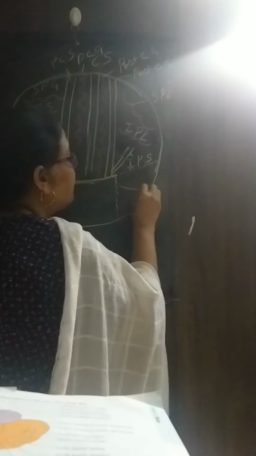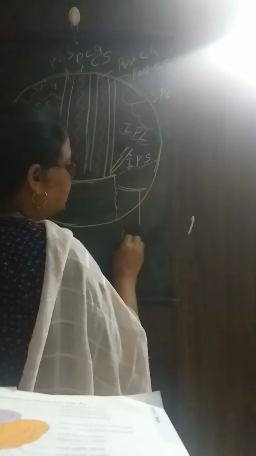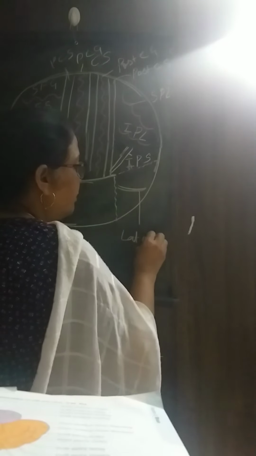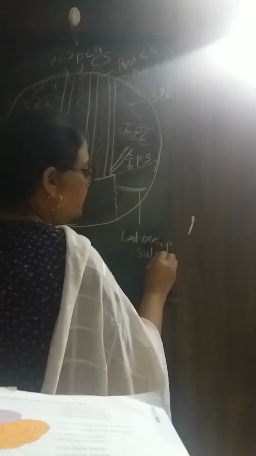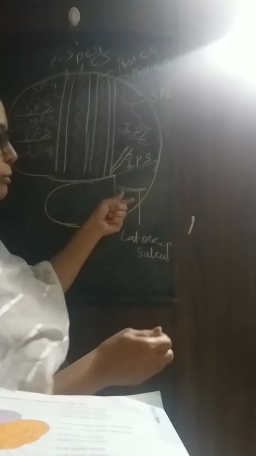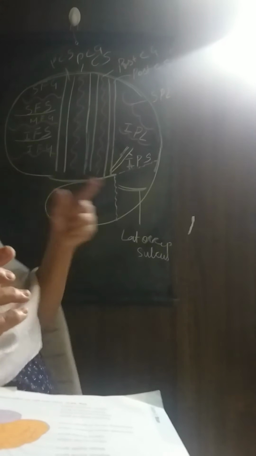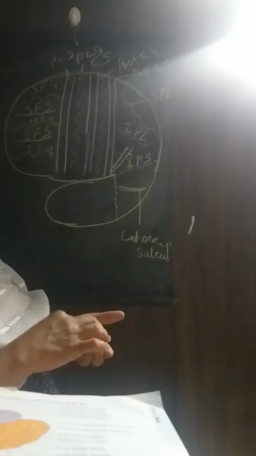Now the occipital lobe. In the occipital lobe, we have one sulcus, that is the lateral occipital sulcus.